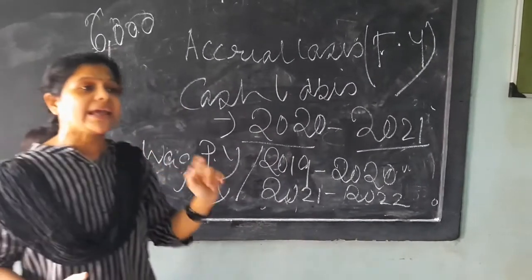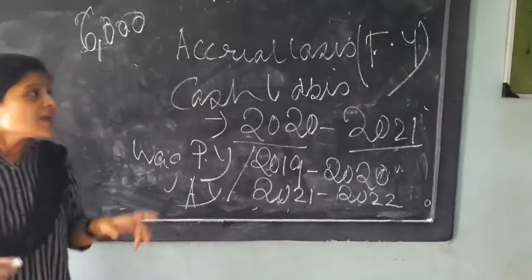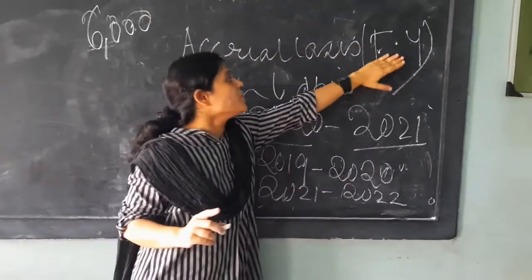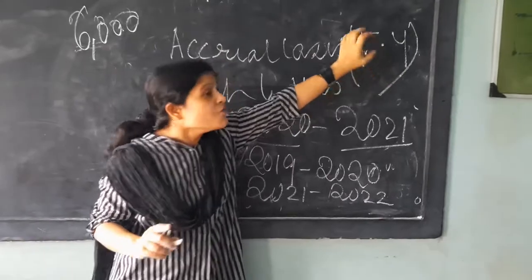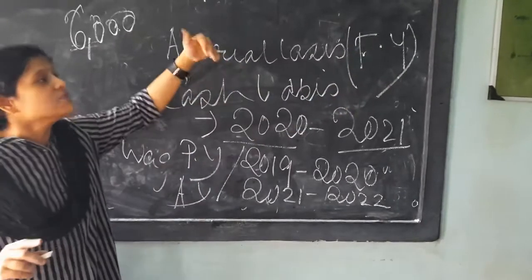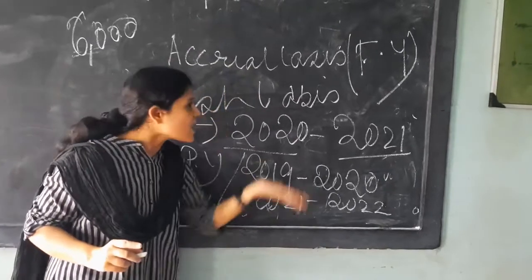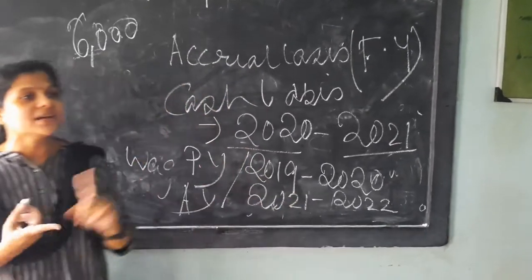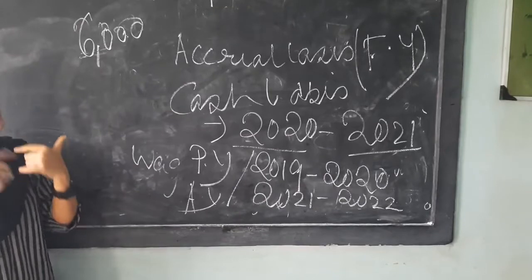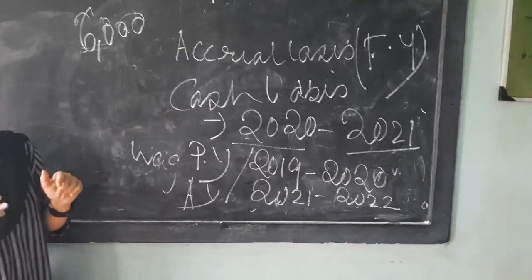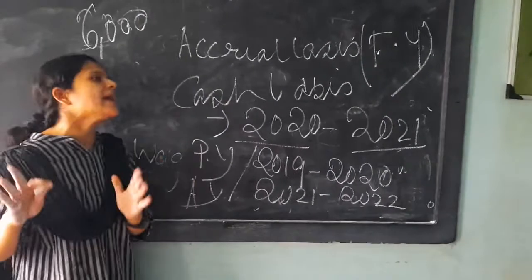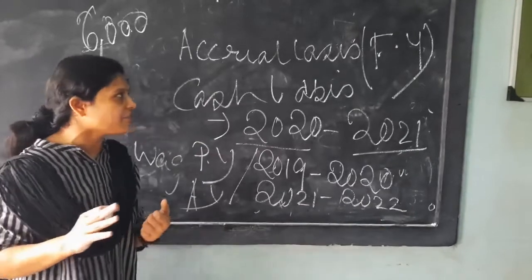It means the year of occurrence: which year the income was generated, which year the expenditure was incurred. Incurred and paid are different words. Incurred means generated, and paid means paid in cash or any different mode.